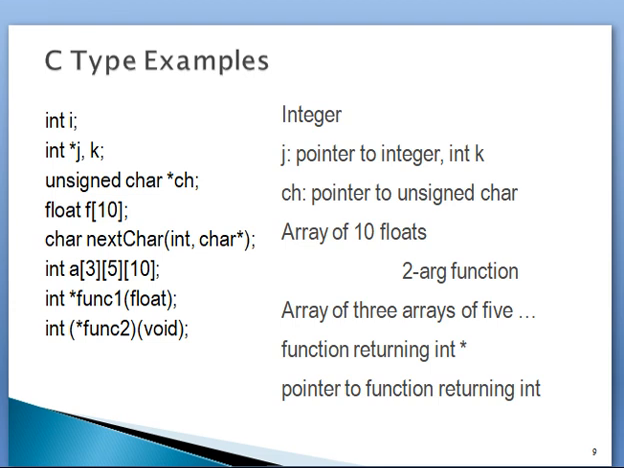So these are some examples: declaring the integer variable, declaration of the pointer variable, unsigned character, and declaration of arrays, three dimensional array, and functions. These are some examples of C types.